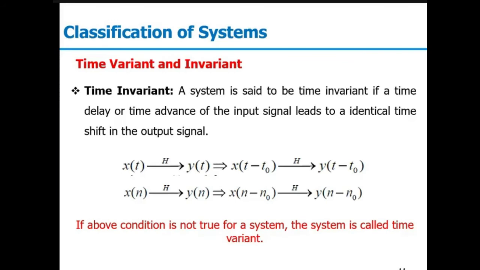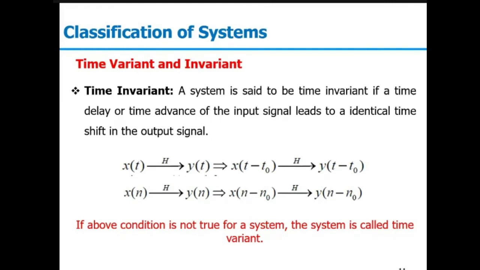Similarly, if you time advance your input signal by t naught, your output should also be advanced by t naught. If this is satisfied by your system, we call that system time invariant. It is not varying with time. Otherwise, the system will be time variant.